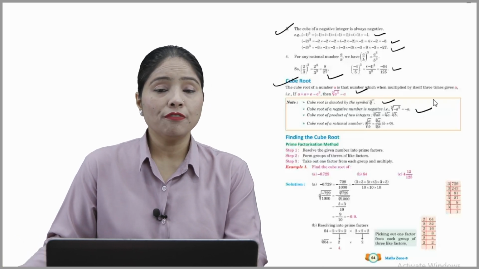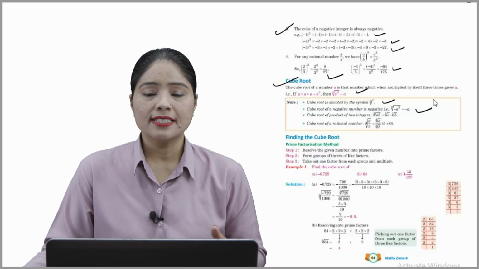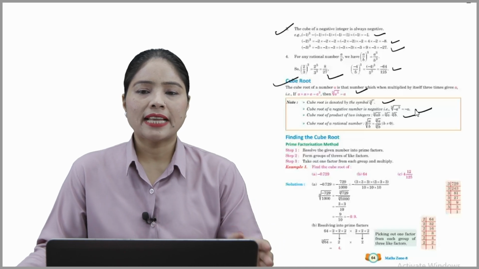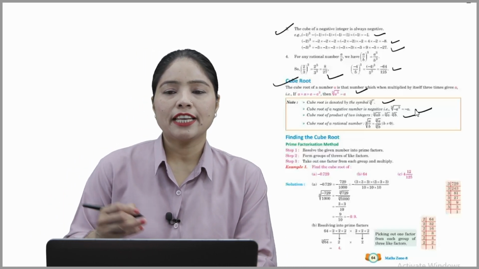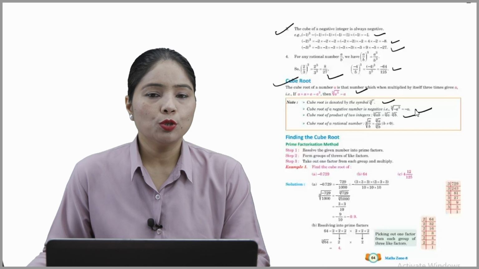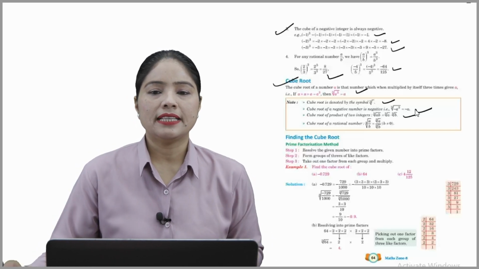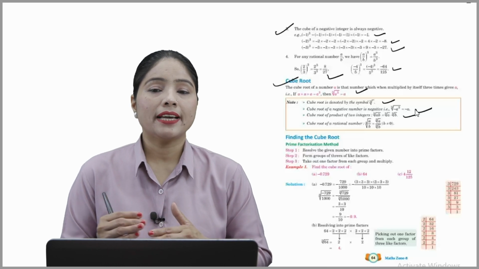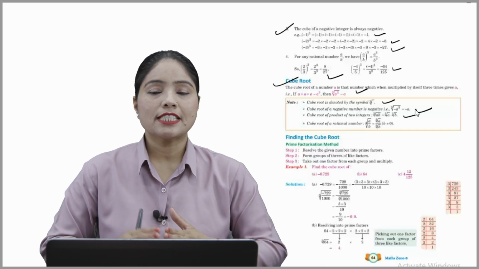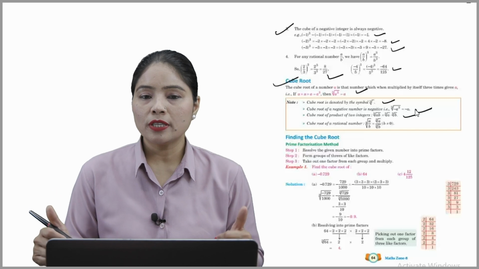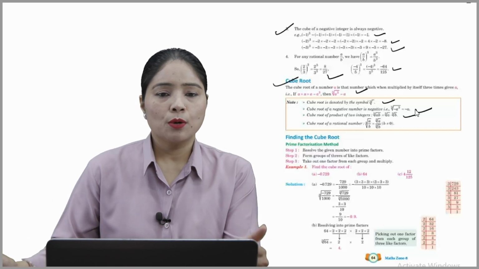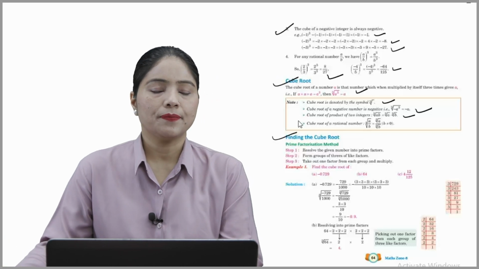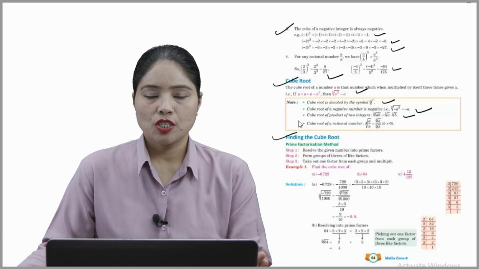The cube root of a product of two integers is like this: cube root of AB is cube root A times cube root B. The cube root of a rational number, that means cube root of A by B, is equal to cube root A by cube root B, where B is not equal to 0. Hope you understood all the points. Now finding the cube root. How do we find the cube root? Let's see, prime factorization method.